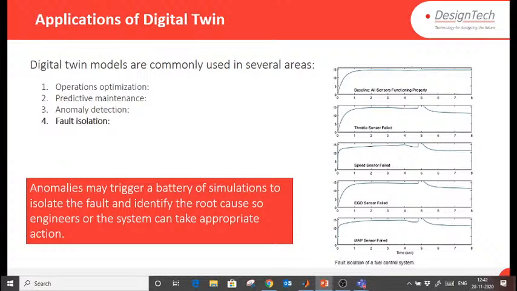If you have to detect a fault manually, and let's say some kind of fault happened, and because of that fault your complete system is shut down suddenly. To minimize that, we can again use the digital twin, and we can log the data. We can do analysis on the virtual plant, including for any false detection. Once you find there is a fault, you can isolate that fault from there.